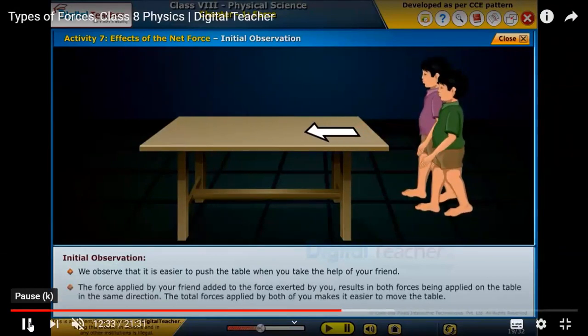The force applied by your friend added to the force exerted by you results in both forces being applied on the table in the same direction. The total force applied by both of you makes it easier to move the table.